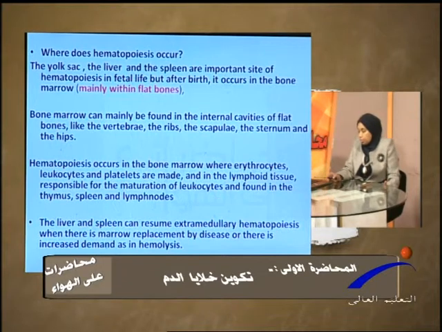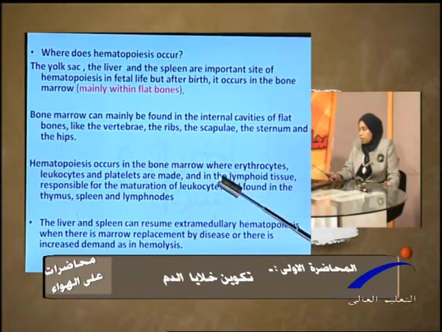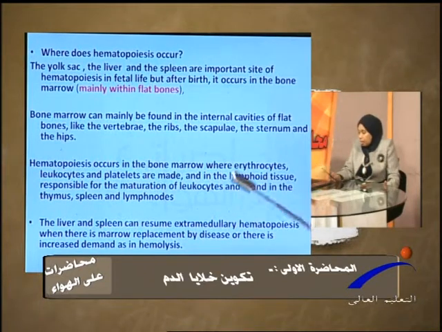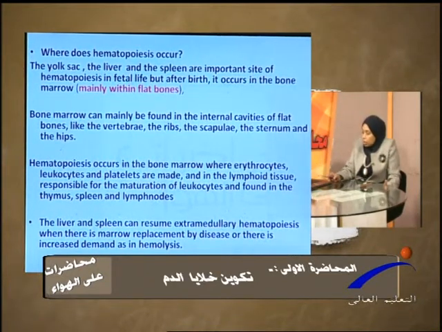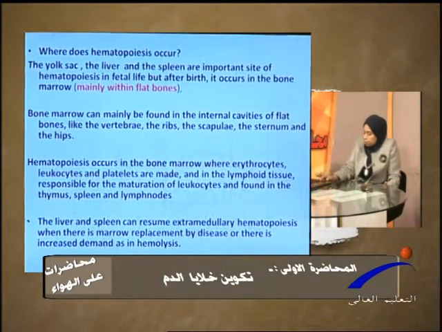We'll talk later about conditions called hemoglobinopathies, such as thalassemia and sickle cell anemia, in which there is hepatosplenomegaly due to increased RBC destruction, and the liver and the spleen want to replace this loss of RBCs, resume their original function and produce RBCs.